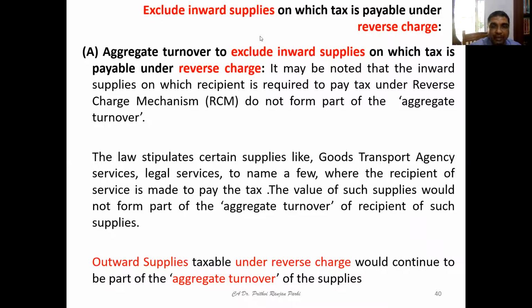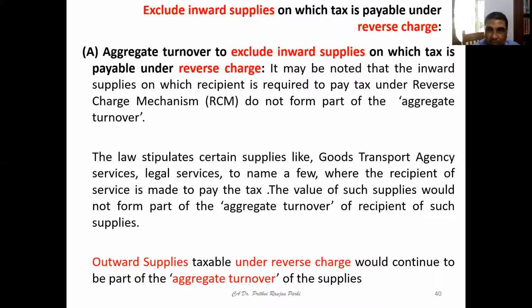Aggregate turnover excludes the supplies on which tax is payable under reverse charge basis. That means exclude the inward supplies on which tax is payable on reverse charge basis. The reverse charge mechanism is referred to as RCM. The value of supplies under RCM does not form a part of aggregate turnover.